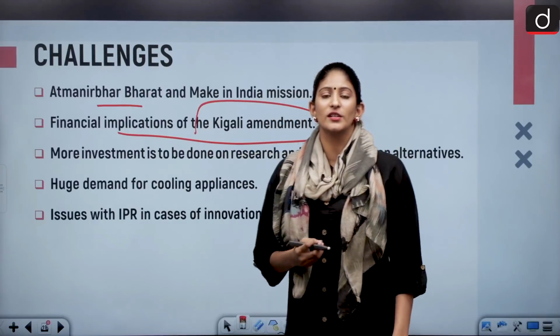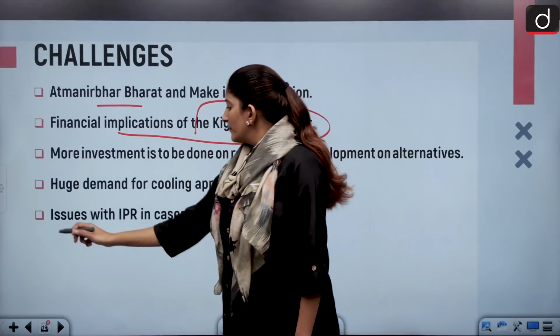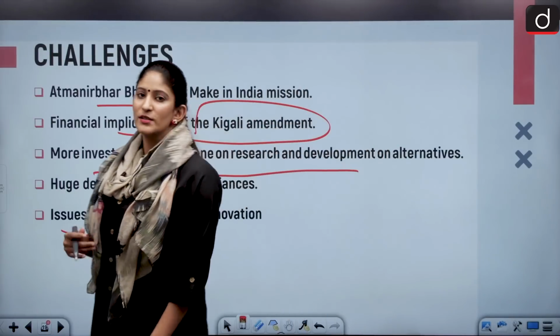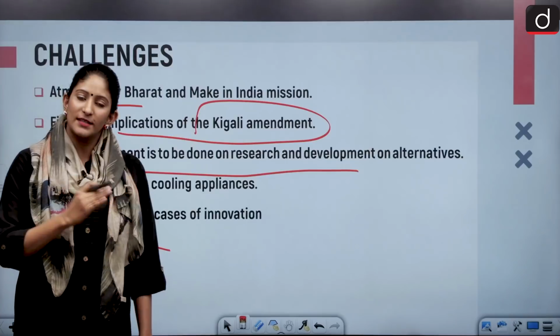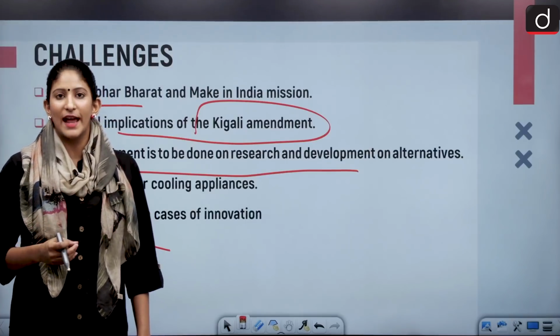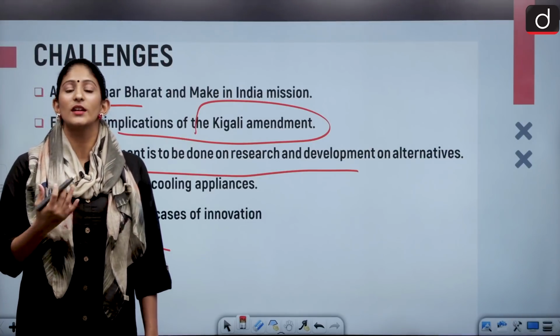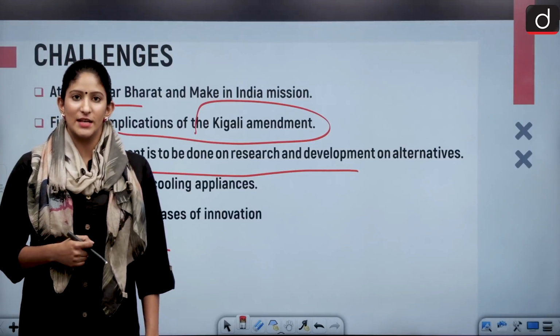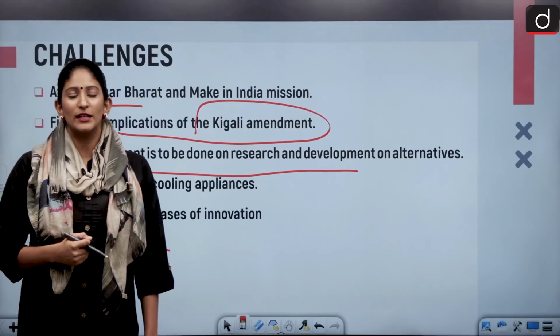Huge infrastructural needs are there for investment and research and development, because in order to develop a proper, sustainable and substitutable gas, we need proper innovation and research and development in that field. So that is going to weigh heavy on India's financial burden, especially in the COVID era.